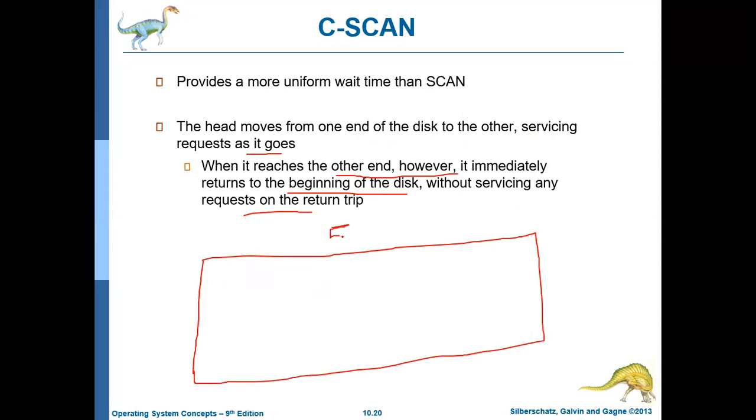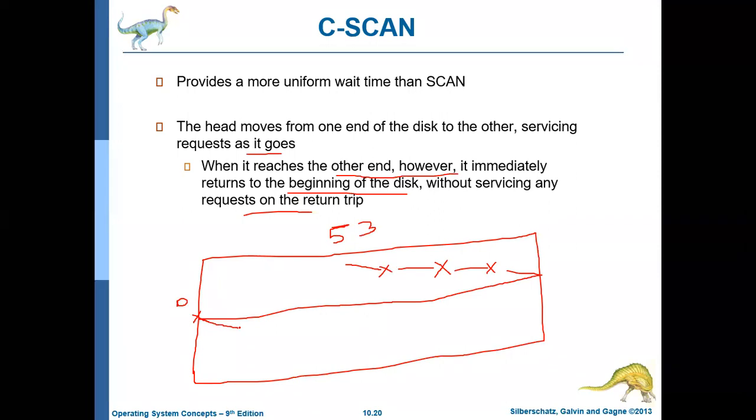So currently if the head is at location 53 and it is moving in the forward direction, it will serve all the requests in the forward direction until it reaches the last cylinder. But in the backward direction it will not serve any request. It will just move to cylinder 0. Then once again it will start the journey in the forward direction, and it will keep satisfying those requests. So this is how this particular algorithm works.